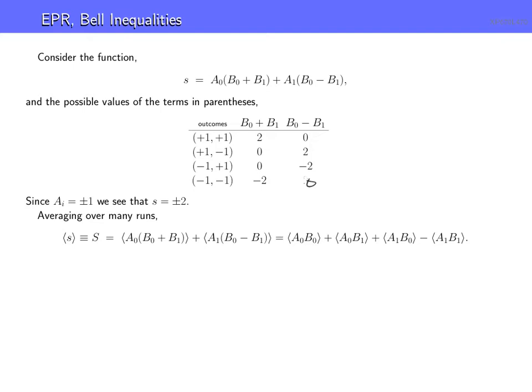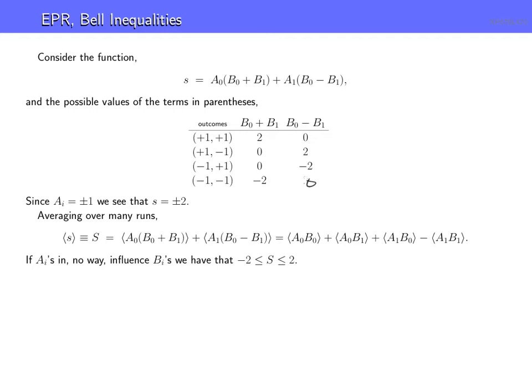Which we'll come back to. So if A_i has no influence on B_i, and vice versa, we can make the argument, we can flip the argument. We have that this value of S has to be bounded by 2 and minus 2, because again we can have minus 2 or 2.